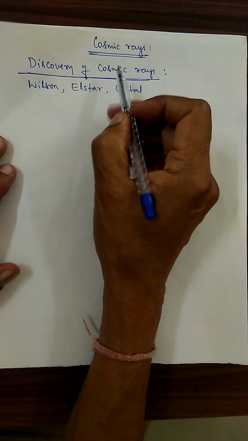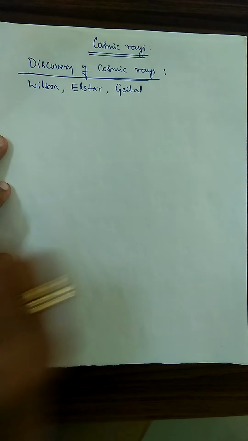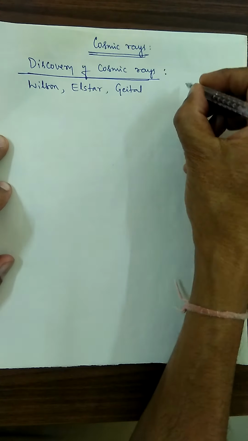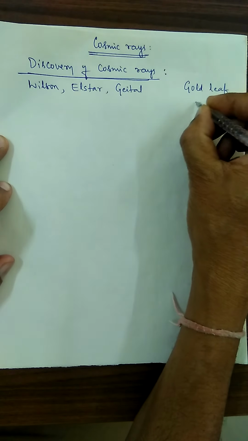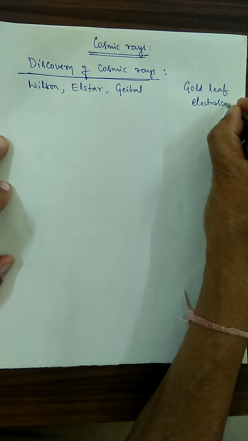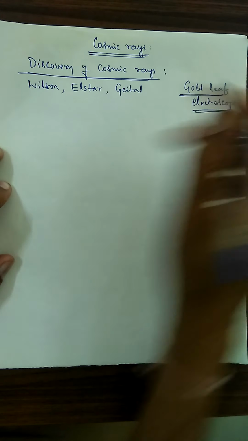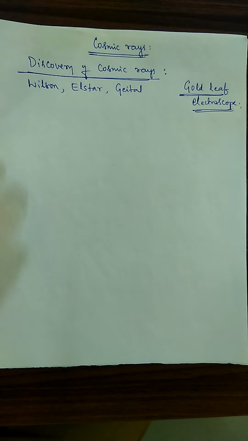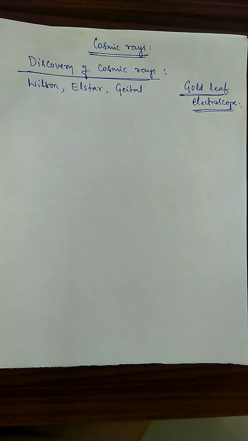These three scientists took a project to discover the cosmic rays by using a gold leaf electroscope. This gold leaf electroscope you have already studied in your second PUC electrostatics.